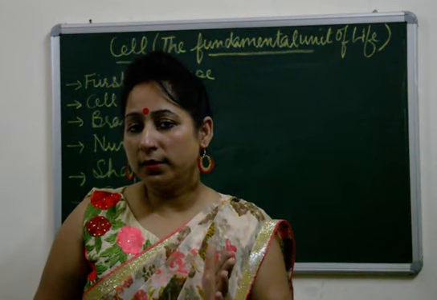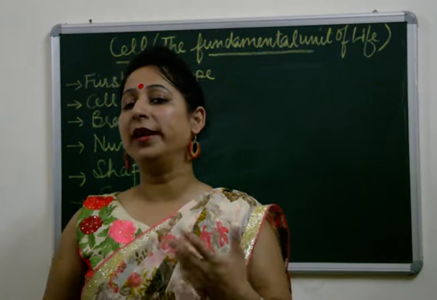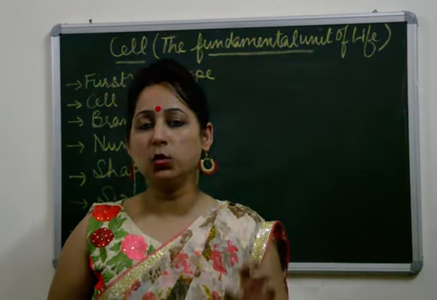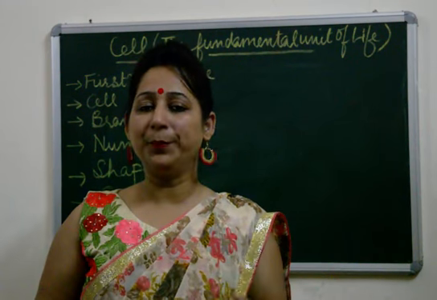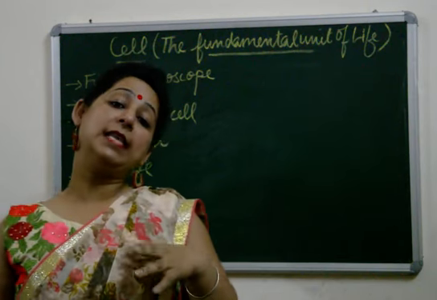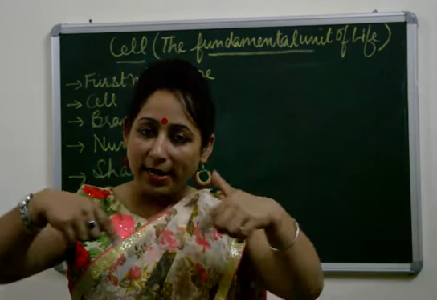Cell was observed under a microscope, and first of all we must know who invented that microscope. Antony van Leeuwenhoek was the scientist who invented the first simple microscope. If I say it's a simple microscope, it means that this microscope has only one lens.